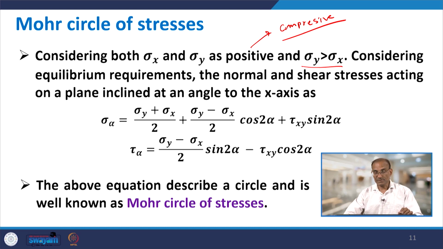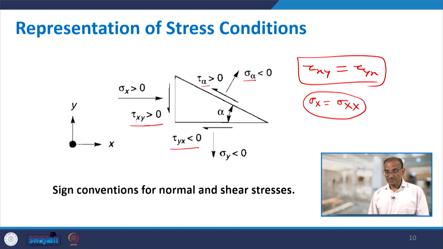Here, what are these two equations determining? The first equation gives you the normal stress acting on a plane inclined at an angle alpha to the x axis, and the second equation gives you the shear stress. One thing is important to note: this alpha angle is with respect to the x axis, measured from the x axis towards the clockwise direction. So, we move from the x axis towards the clockwise direction. That is the alpha angle here.